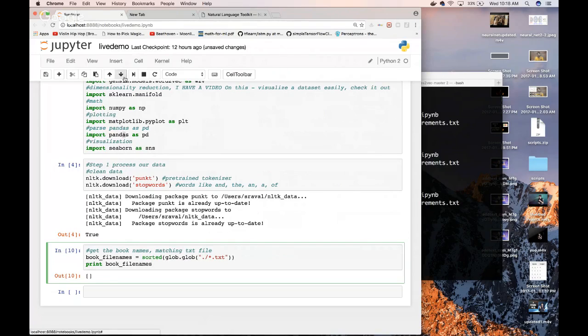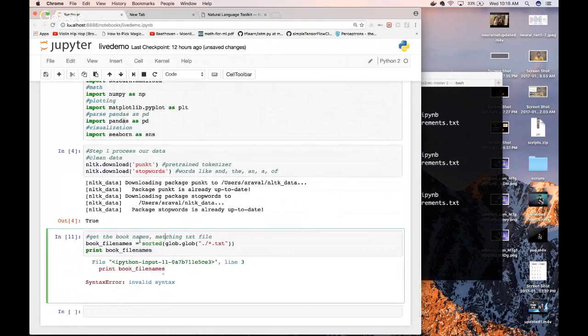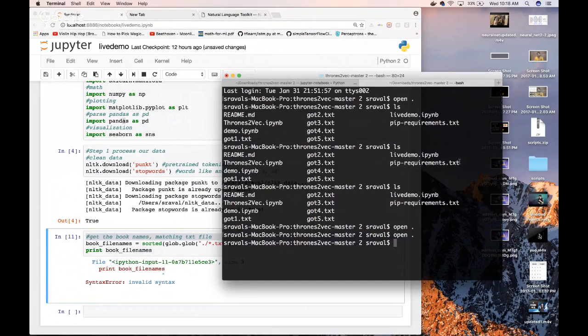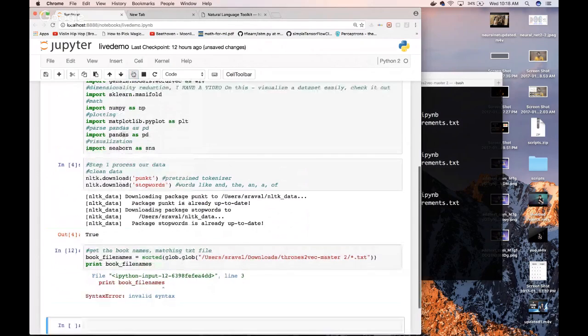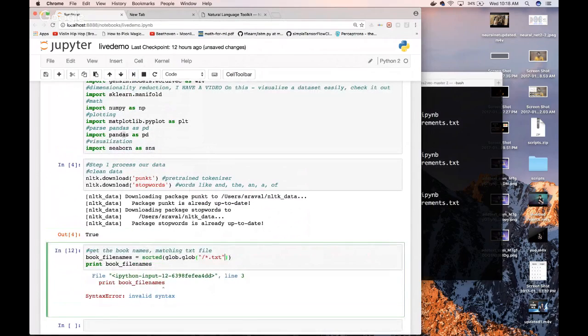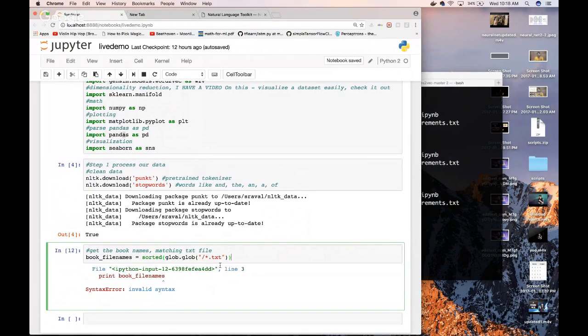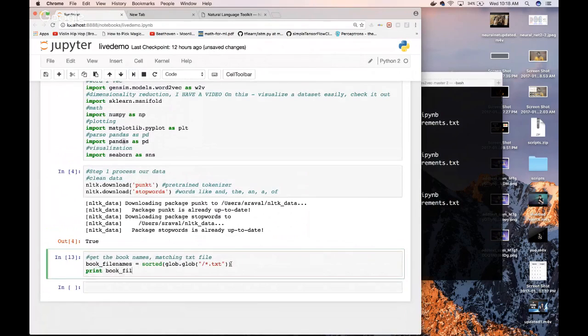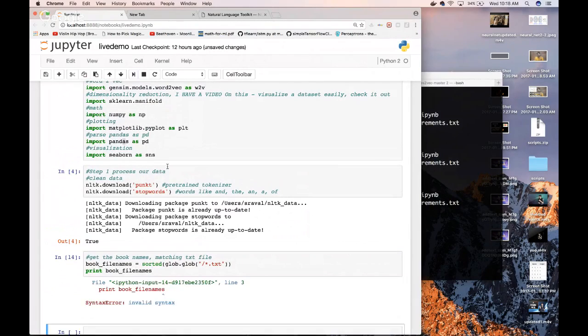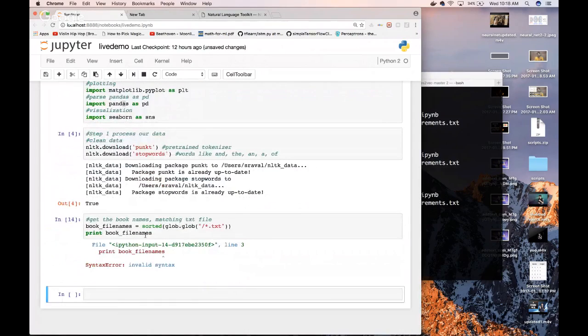Okay. Invalid syntax. So let's get that current directory. I swear to God, this is so annoying right now. Hold on. Okay. So hold on a second. Oh my God. Okay. File names. Invalid syntax, book file names. What are you talking about?